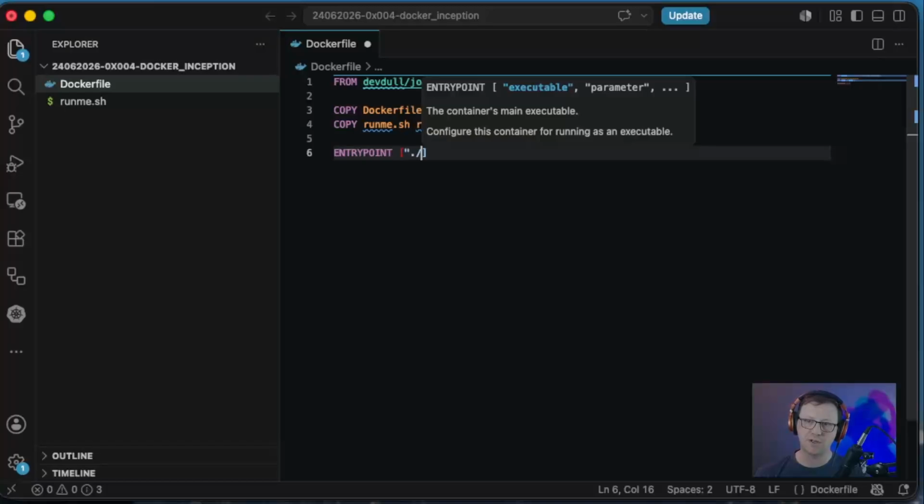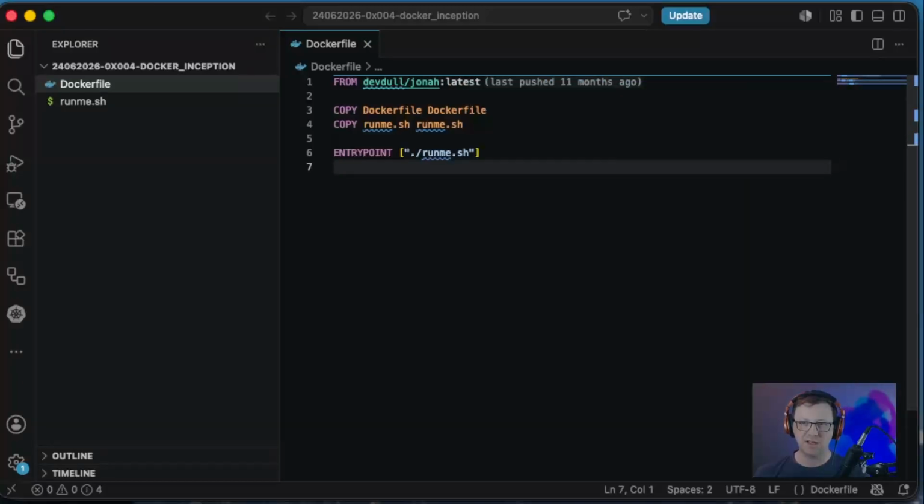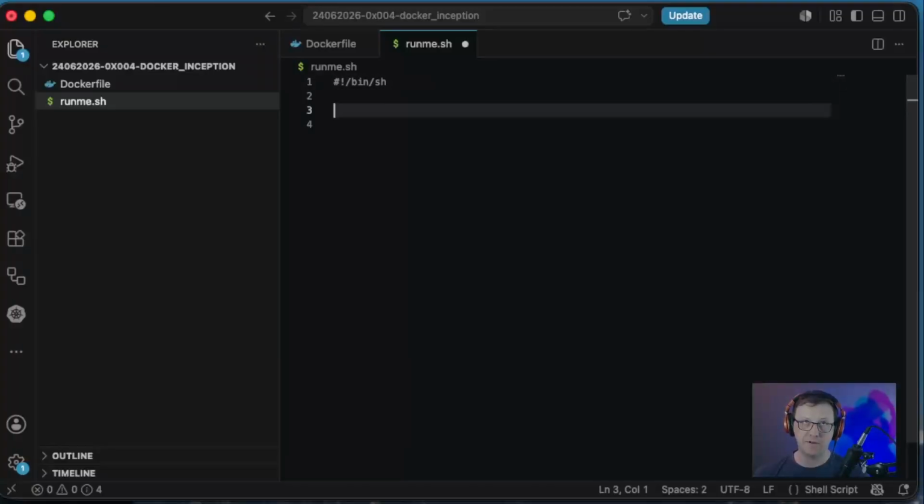So for now, I'll just do ./runme.sh. And if I'm not mistaken, I'll need to run something else here, but this is a good starting point for now. This should get us the basics, because inside of runme, well, first let's do shebang, bin bash, or actually Docker may not have bash. So let's do sh. And I already know that we need to build the Docker file that we just made. That should already be in our container image along with the runme shell script.